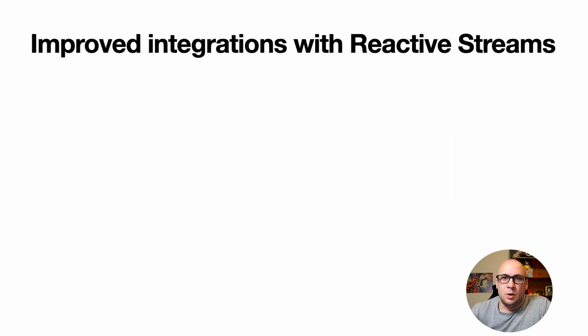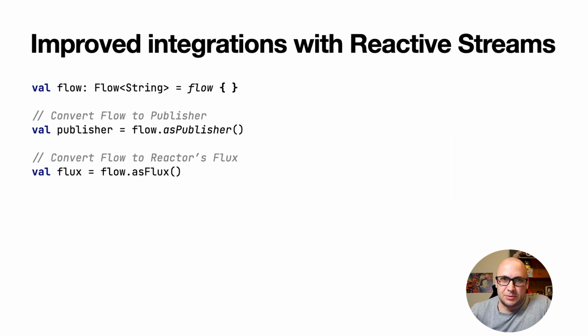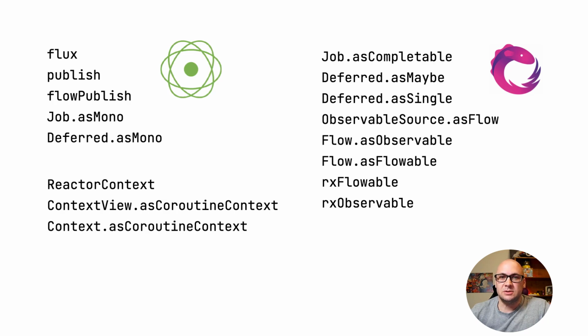In Kotlin, we are using Flow for asynchronous stream processing. While Kotlin flows are different and the types are not compatible with the ones specified by reactive streams standard, they are still conceptually streams, so it is possible to convert Flow to the reactive publisher and vice versa. Such converters are provided by the coroutines library out of the box and can be found in the corresponding reactive modules. There is a number of functions that we managed to promote to the stable status this time.